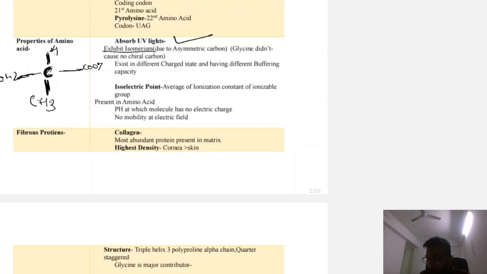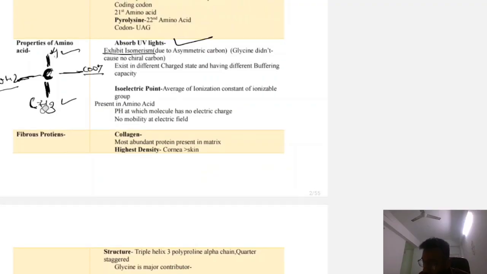So if there is alanine, so you can see this carbon has 4 different valencies, that is COOH, that is NH2, then H, then CH3. So it exhibits isomerism, because it has asymmetric carbon. Okay. Now glycine does not, because it does not have chiral carbon. So because this C and H is present only.